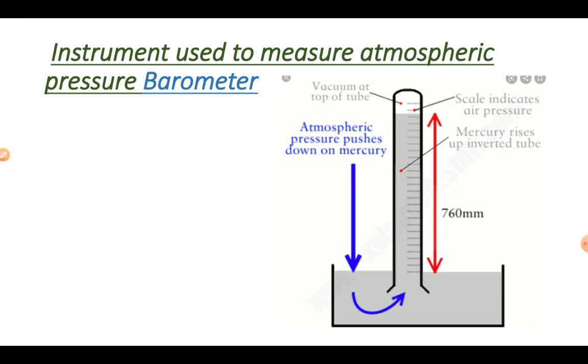Here is an instrument by which we measure the atmospheric pressure, called a barometer. In this instrument you can see the normal temperature and pressure. At sea level, the atmospheric pressure is 760 mm of mercury. Here the 760 mm pressure is exerted by the air. So this is the blue line: the mercury rises in the test tube. The height of mercury is 760 mm. This shows that this is the normal pressure.